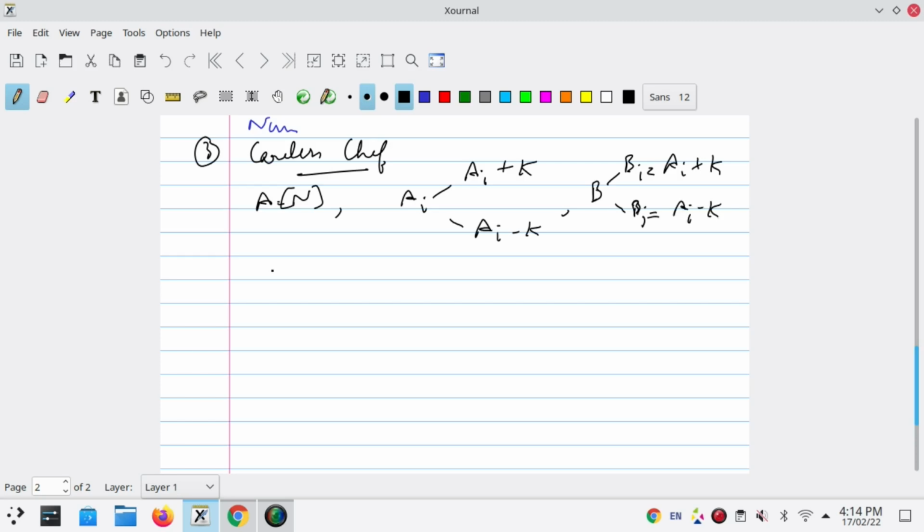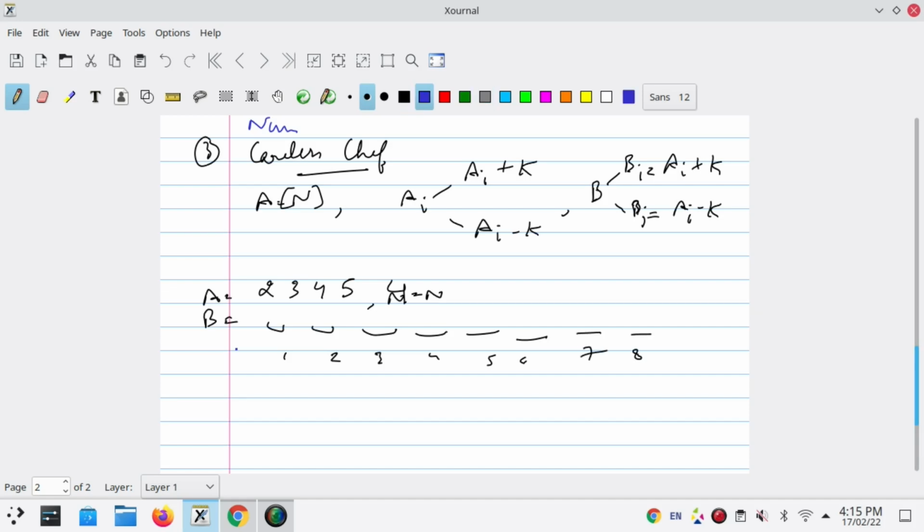Okay, so let's say we have a equals 2, 3, 4, 5 of size n. Here n is 4. Then he initialized b with 8 blank spaces: 1, 2, 3, 4, 5, 6, 7, and then 8.